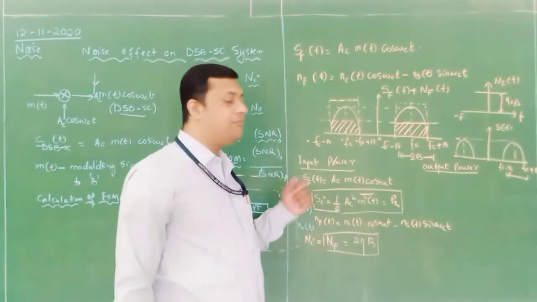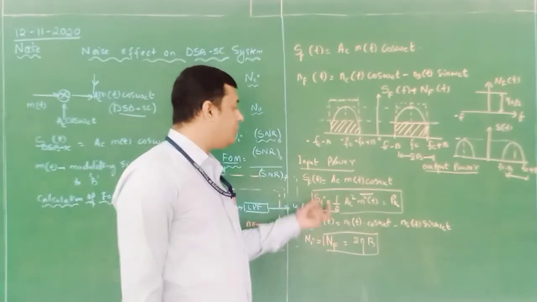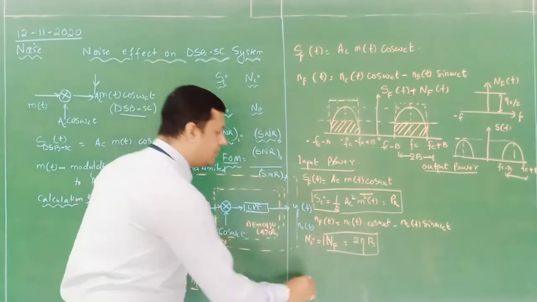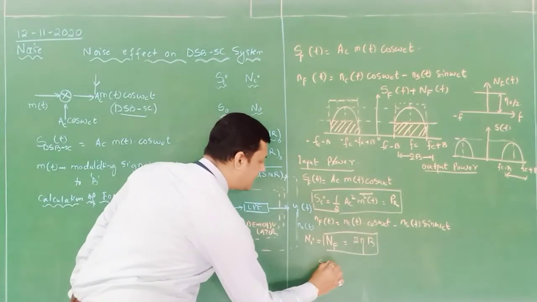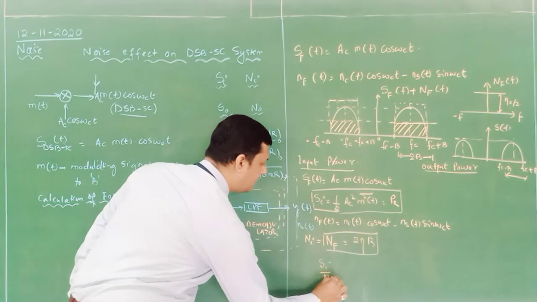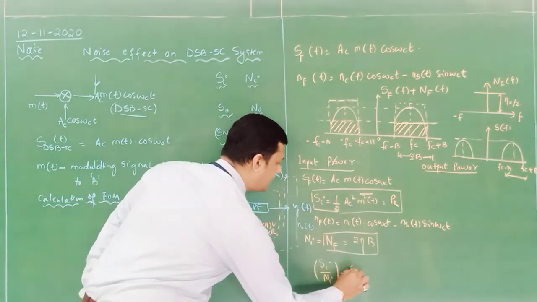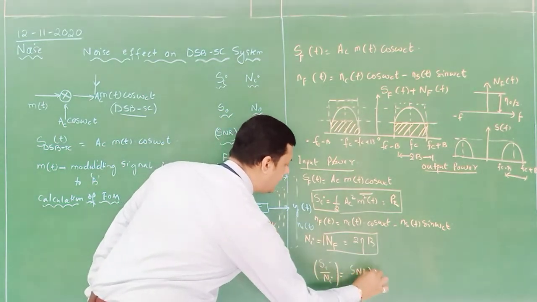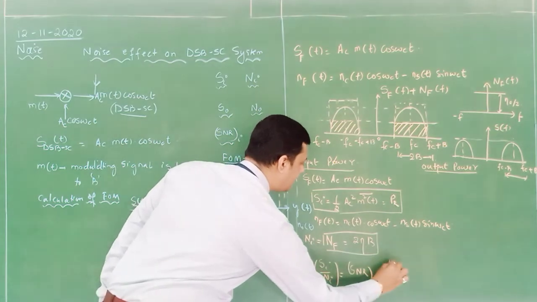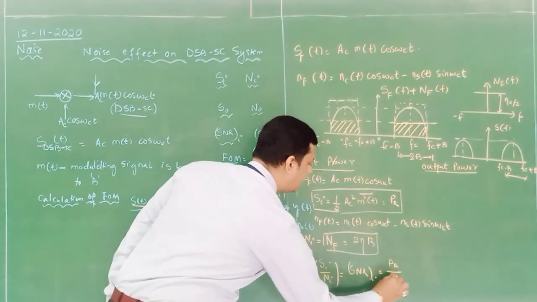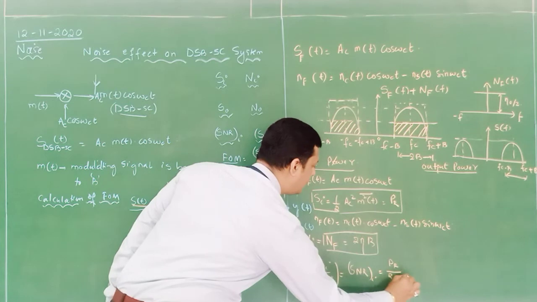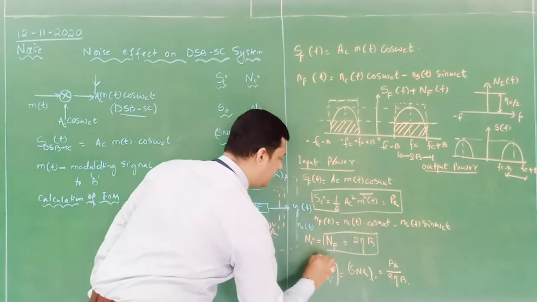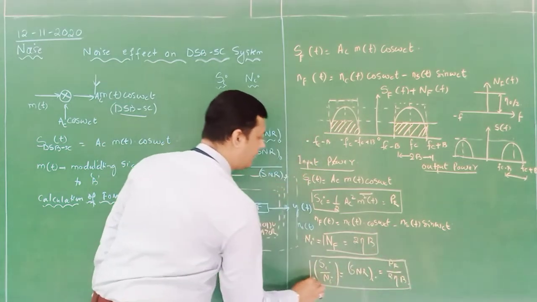Okay, this is my input signal power. How to represent this as an input SNR? SI by NI is called the input SNR, that is equal to PR divided by 2 eta into B. So what is PR?